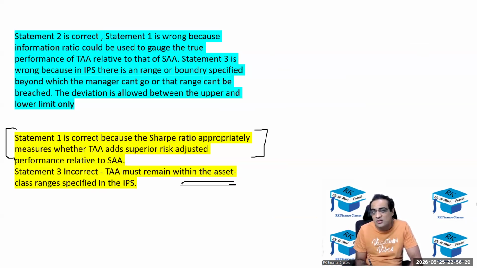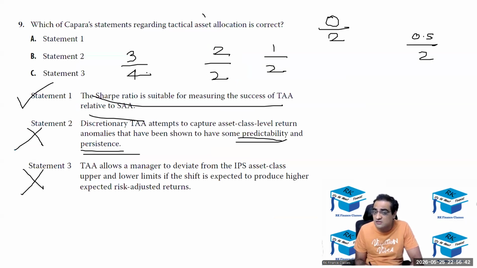Statement 1 का explanation was not proper. She didn't explain what would happen to the Sharpe ratio if TA is successful or TA is a failure. And statement 3 was perfect. Statement 2 didn't mention it, so I'm going to give her 1 out of 2 for the explanation. Clear, Vipasha? Okay. Yeah, Rishikesh, go on.